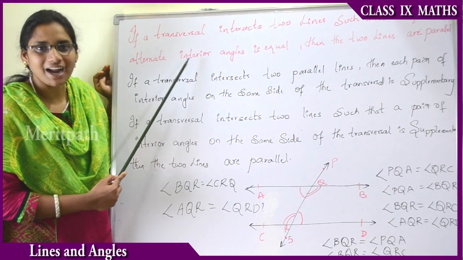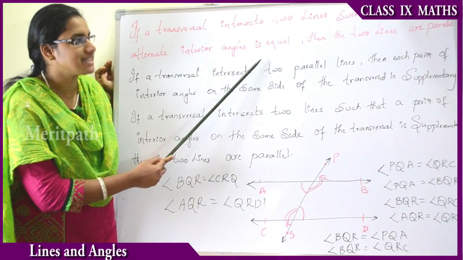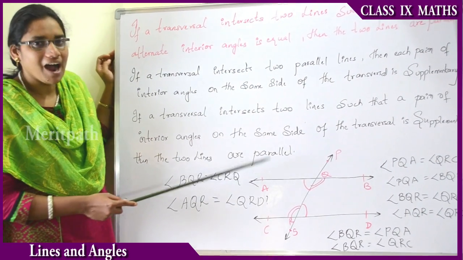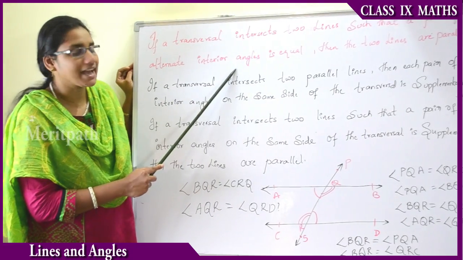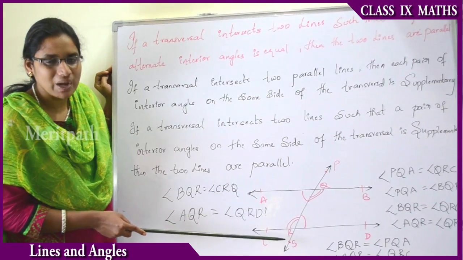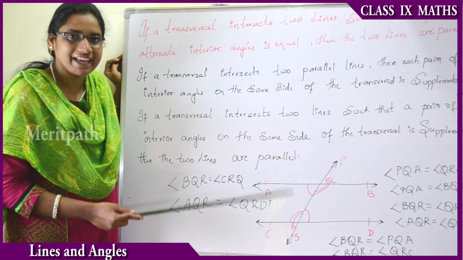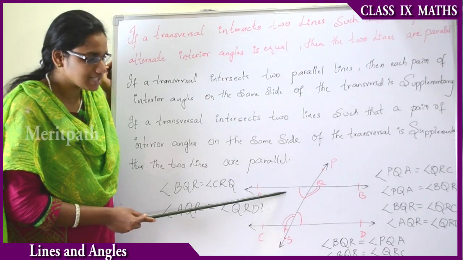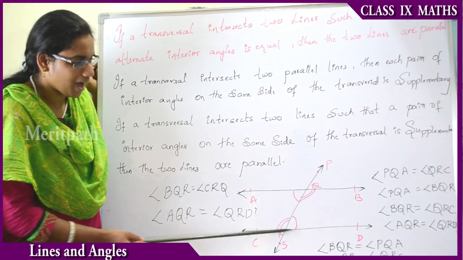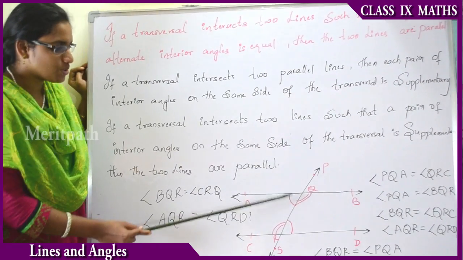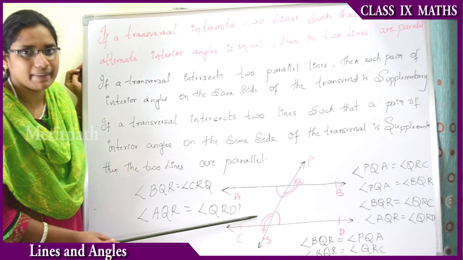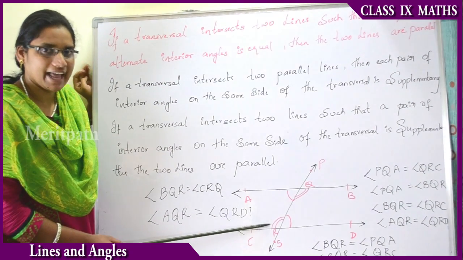If a pair of alternate interior angles is equal, then the lines are parallel. Alternate interior angles means the angles which are inside the two lines, known as interior angles. Alternate interior angles means angle AQR and angle QRT. These two are one pair, and these two double line angles are another pair of alternate interior angles.